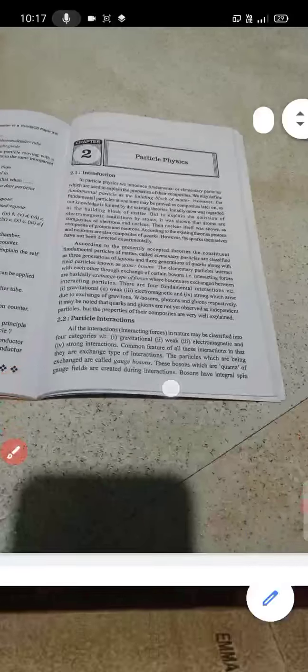See, understand, this one is important regarding your examination. MCQ important. Weak bosons have their mass, and the gravitons, photons and gluons are massless neutral particles. All known processes from the subnuclear to extragalactic can be explained in terms of these four fundamental interactions. Okay, then we can see one by one.